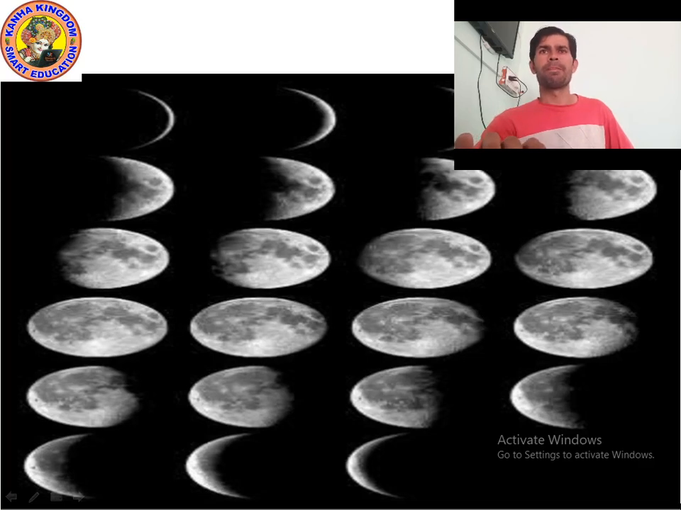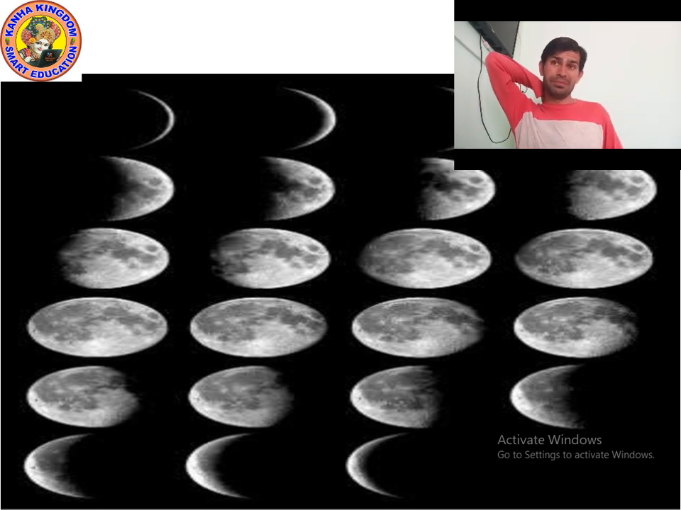Class 5. So we have been studying chapter number 11, the sun, moon, and earth. So, kids, in the previous class, we studied about the moon. As you can see, the different pictures of the moon.